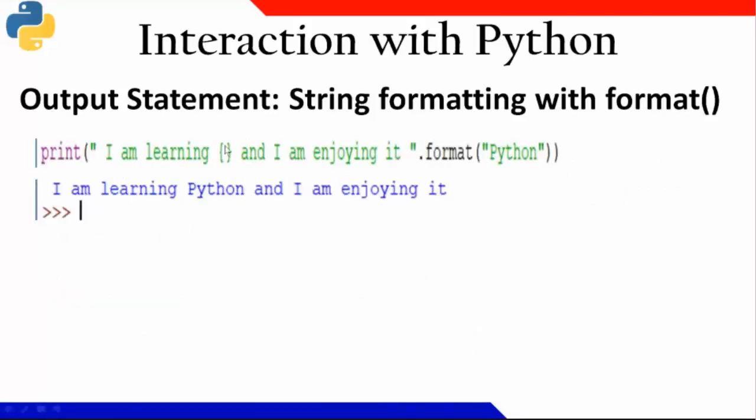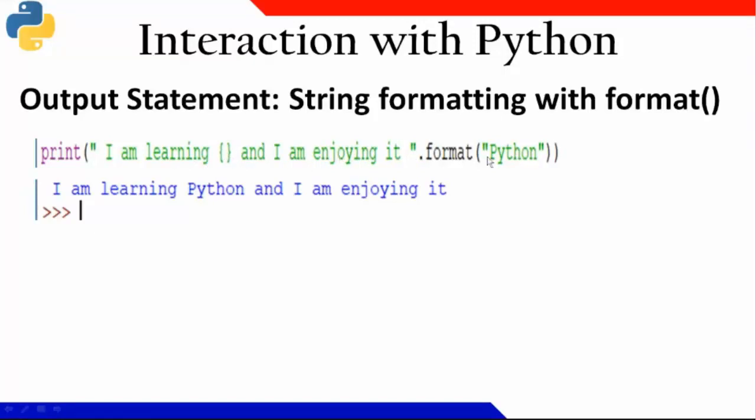Now, "I am learning". In this place, you kept a curly bracket. This is a placeholder. In place of this, whatever you write in the format will be placed here in between. Okay, I am learning something and I am enjoying it.